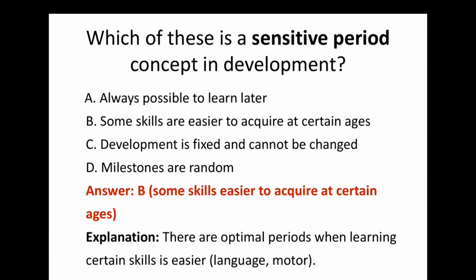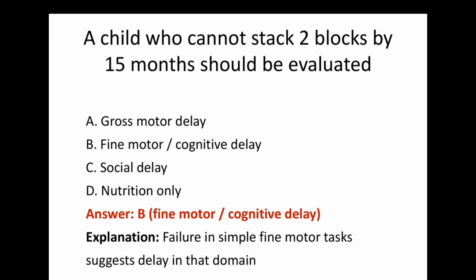Then next question, which of the following is a sensitive period concept in development? And the answer is B. Some skills are easier to acquire at certain ages, which is the sensitive period concept in development. The next question, a child who cannot stack 2 blocks by 15 months should be evaluated for fine motor or cognitive delay.